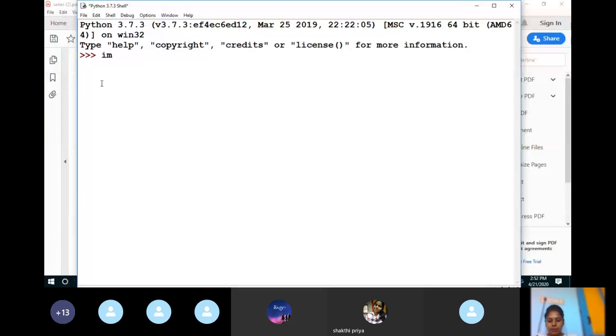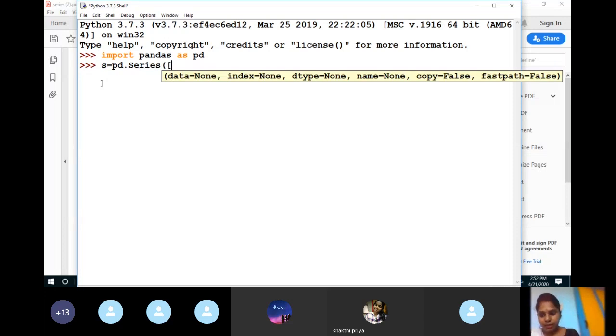So here I'm going to import pandas as pd. It is importing, so the cursor is now blinking. Okay. Now I will write and create a series. Can you see the cursor? Now I will create a series, s equals pd dot capital S. Remember this, S should be capital.